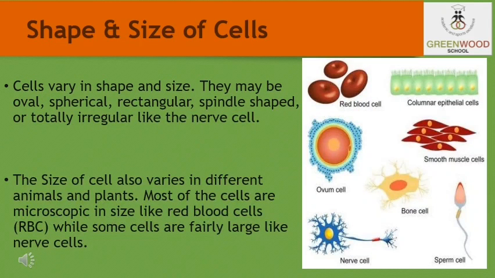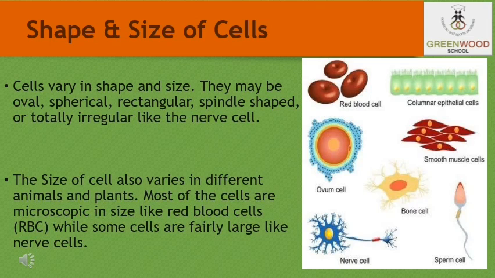Now students, let's talk about the shape and size of cells. Some cells have a fixed shape, for example plant and animal cells, while some cells like white blood cells and amoeba keep changing their shapes.